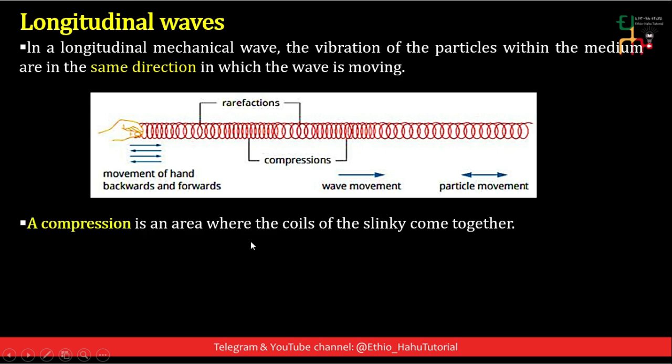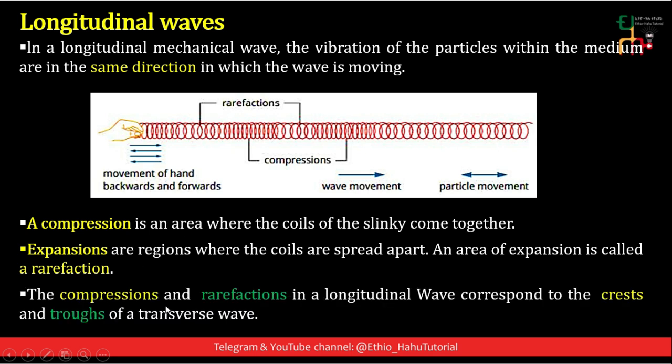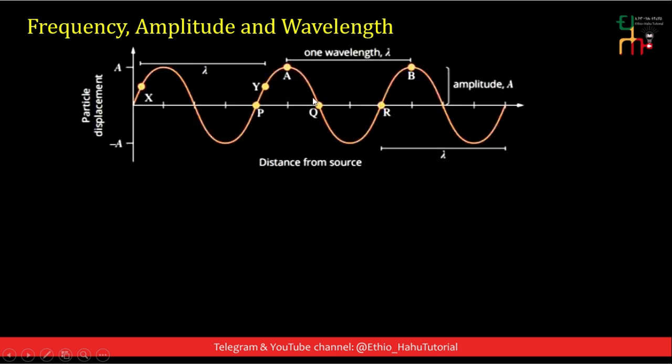A compression is an area where the coils of the slinky come together, and expansions are regions where the coils are spread apart. An area of expansion is called a rarefaction. The compressions and rarefactions in a longitudinal wave correspond to the crests and troughs of a transverse wave. A wave can be characterized by its wave frequency, wavelength, and amplitude: the frequency of oscillation, the amplitude of oscillation, and the wavelength.